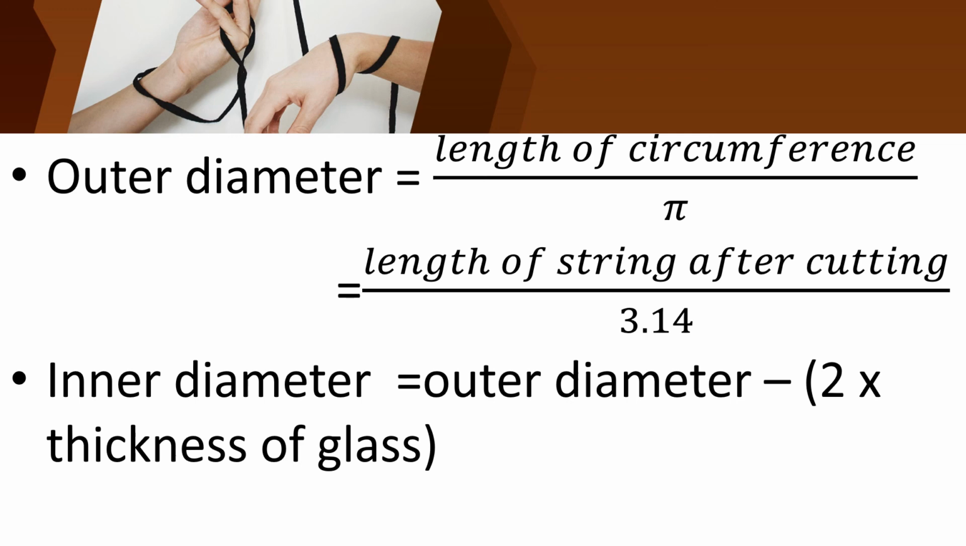Okay children, then how will you find the outer diameter of the glass? Length we had measured by using that string, is it children? Length divided by pi. Okay, so length of string after cutting divided by 3.14. Then we can find the outer diameter very easily.